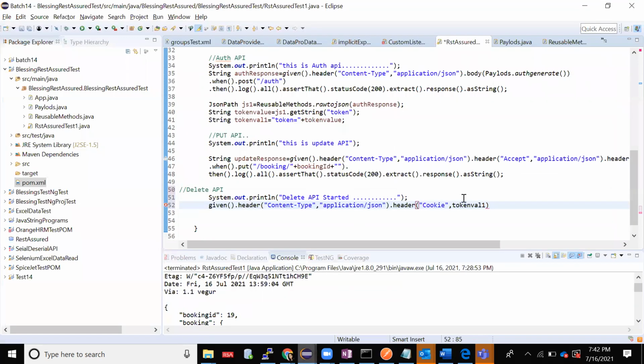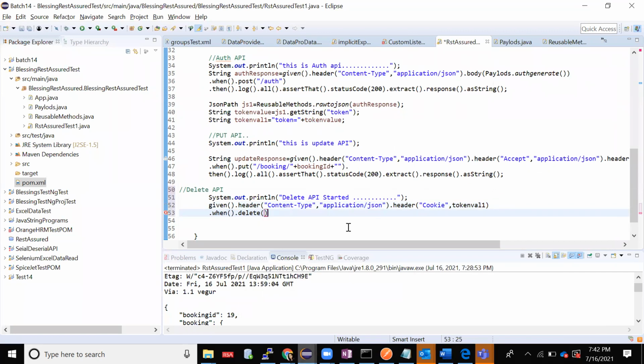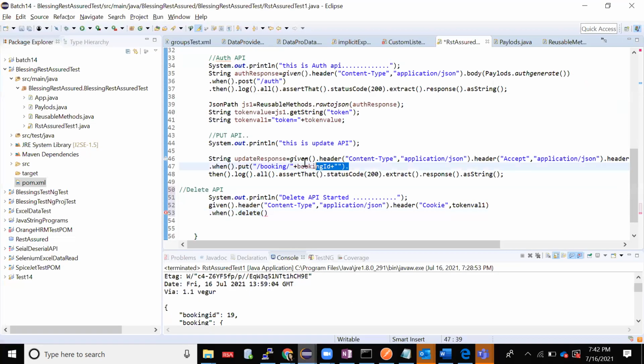Next, I'll go to when. Dot when dot, which is the method delete, right? Delete. It is the same as whatever there was in the update, right? Booking ID with that. I'll just pass it here.